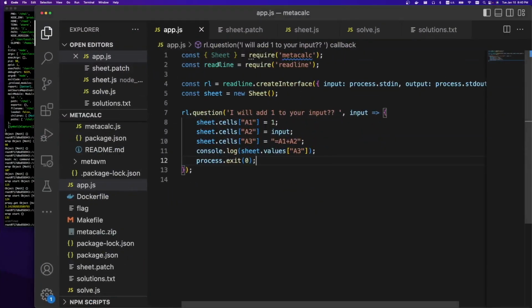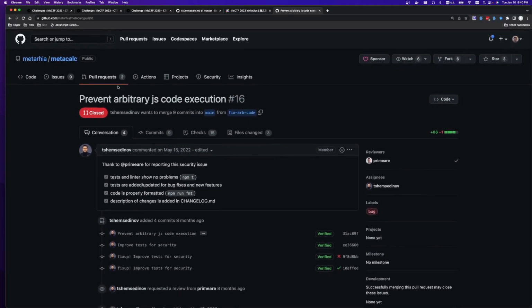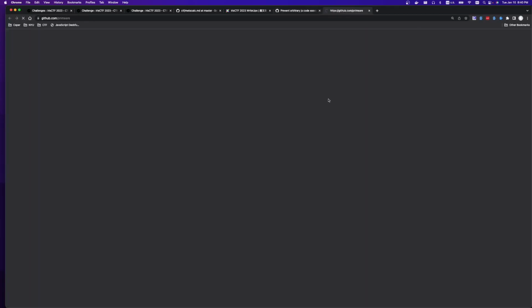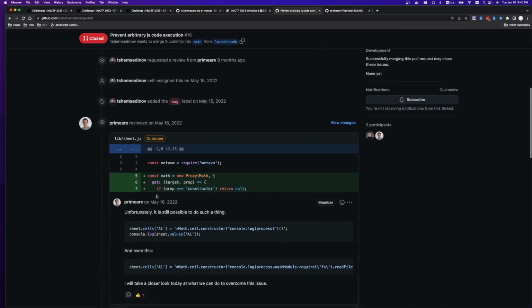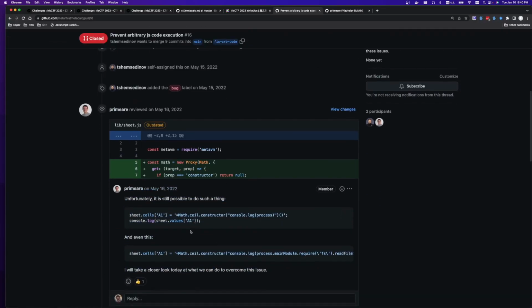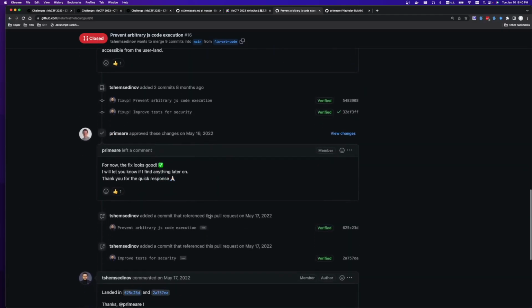They reference that they hardened it even more, which makes me think that there was a previous CVE or something, and it turns out there was. I'm not sure when this was. Where's dates? Well, here's May 15th. But in the metacalc package, it says prevent arbitrary JS code execution. Apparently someone submitted an issue, and there was some back and forth on the actual solution, and there's a pitfall, numbers, looks good.